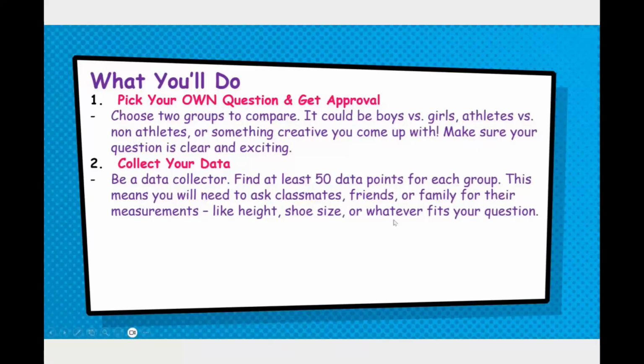But you want to be a data collector, and just like last time, you're going to have to find at least 50 data points for each group. So this means that you will need to ask classmates, friends, or family for their measurements, like height, shoe size, or whatever fits your question.